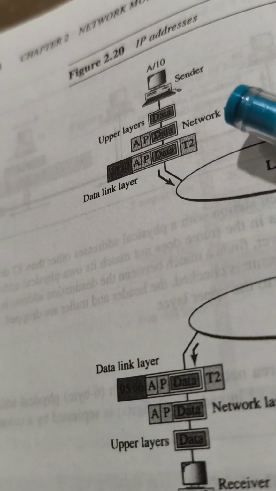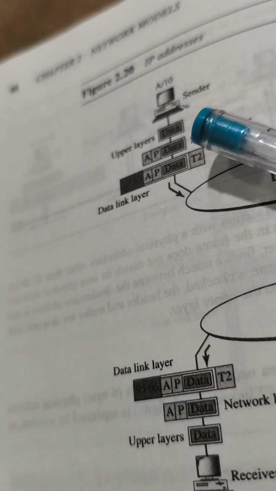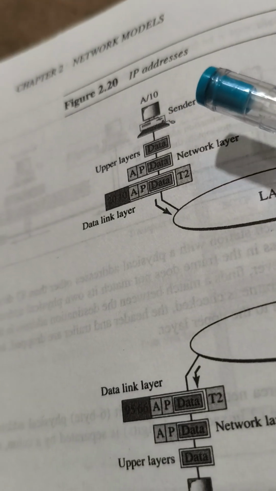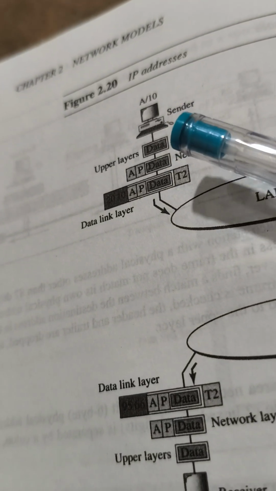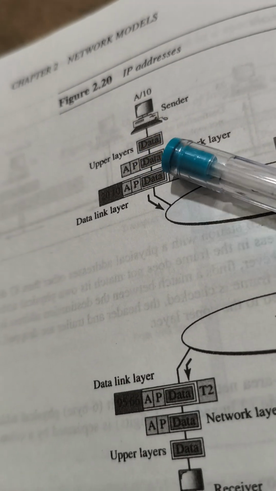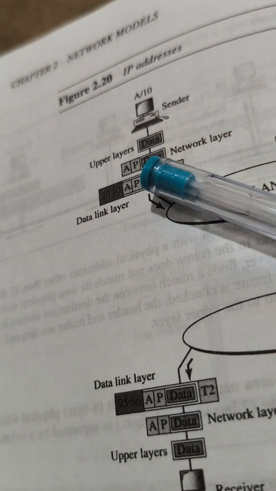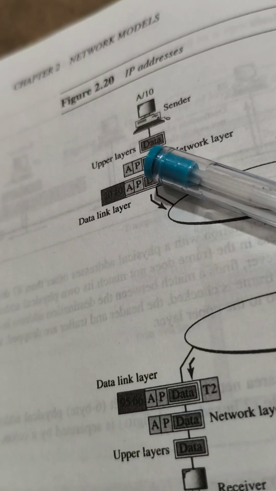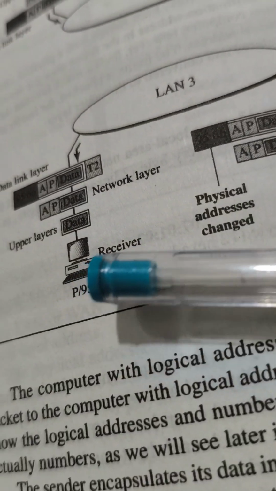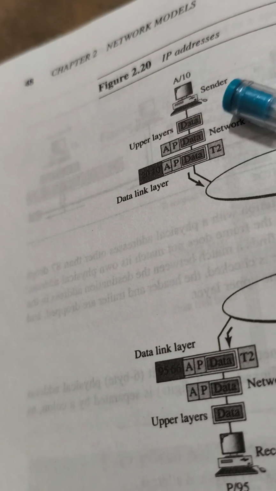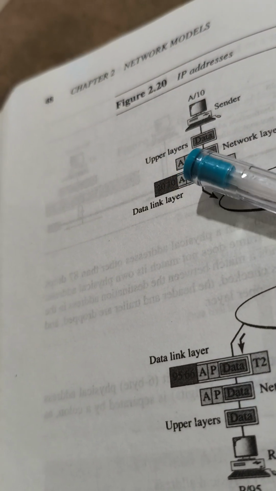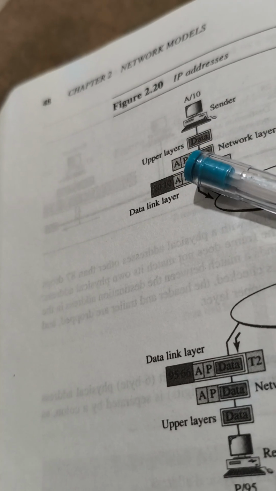Here you see, suppose this is a system by the name A. It wants to transmit data from system A to system P. The network layer will mention which is P, the system it has to send to. At that time, what happens? The network layer will tell which is the source address and which is the destination address of the system.